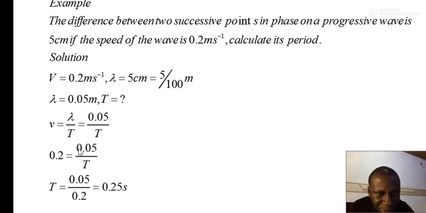So it is imperative for the student to show how we arrive at this value by cross multiplying and then dividing both sides by 0.2, or simply making t the subject of the formula. Thank you for listening to this example. We shall proceed.